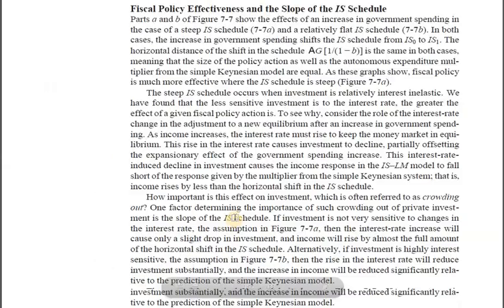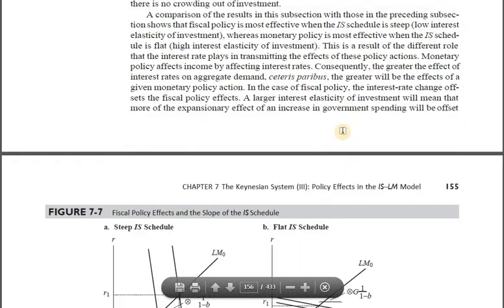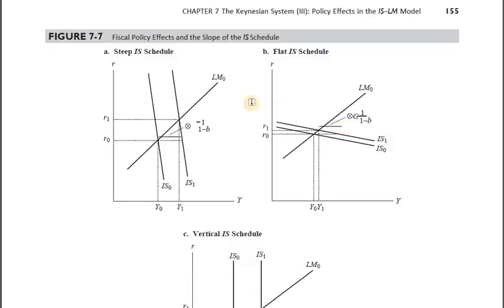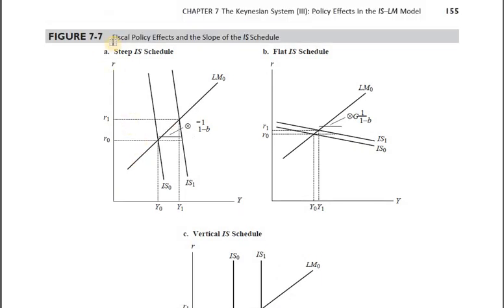Moving on to the next point, which is fiscal policy effectiveness and the slope of the IS schedule. Again, very simple. This is simple because we have already dealt with the basics. We are just looking at the application part right now. So it would make absolute sense if we are thorough with the concepts such as why they are steeper, why they are flatter, and things like that, and abruptly watching it would make no sense. So let's just not deviate. And where we are at is the fiscal policy effects and the slope of the IS schedule.